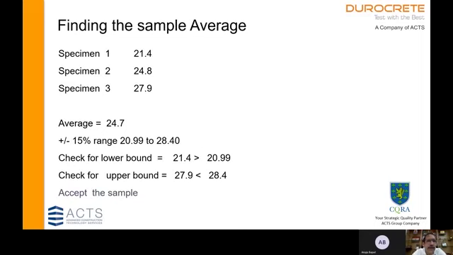In another example, the mean of three specimens is 24.7 and the 15% range is 20.99 to 28.40. We find that the lowest value, 21.4, and the highest value, 27.9, are both within the range. So we accept this sample.